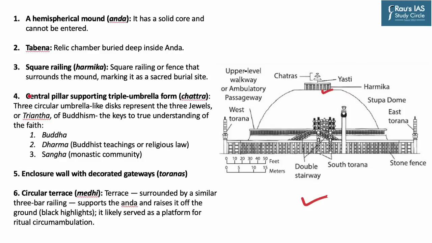The fourth component is chhatra. Chhatras are triple umbrella-like structures on the top of a stupa. So they represent the three jewels or three Ratna of Buddhism. These are Buddha, Dharma and Sangha.